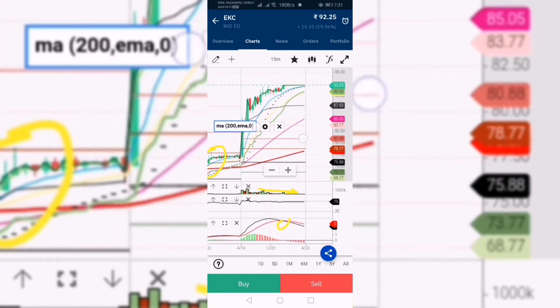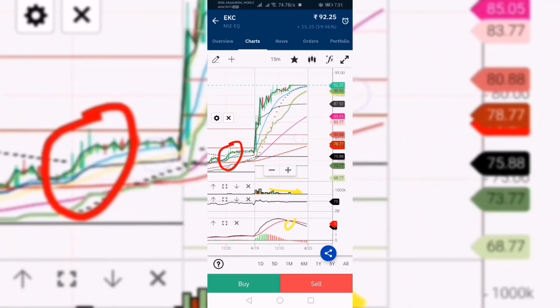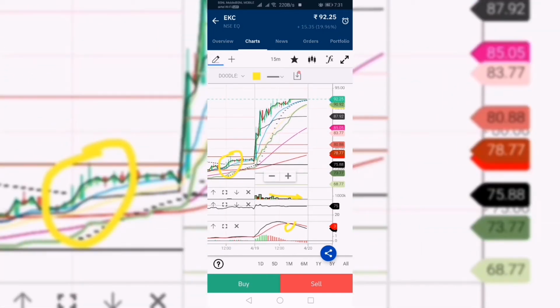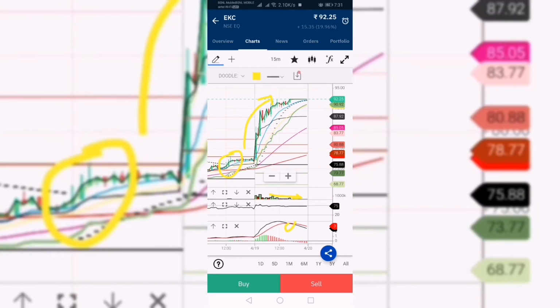Here the stock has gone upper and upper. Here you can see the direction of the stock. It's going up like this. The trend is up in the 15 minutes. The MACD is going down, and the parabolic SAR is also showing from below. That means below to up. If parabolic SAR is showing above, then it will go down. Here it's up.